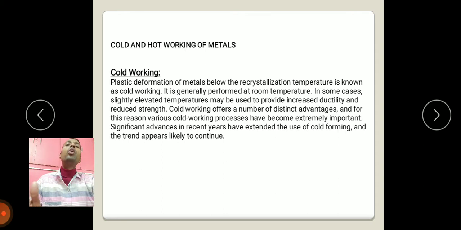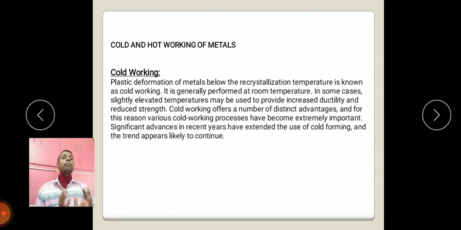Now I discuss cold and hot working of metal. Cold working. What is that actually? Plastic deformation of metal below the recrystallization temperature is known as cold working. It is generally performed at room temperature. In some cases, slightly elevated temperature may be used to increase the ductility and reduce the strength. That means sometimes heat is required for reducing the strength and increasing the ductility.